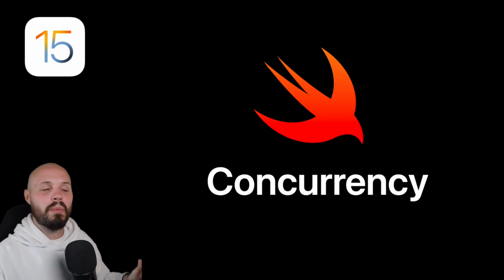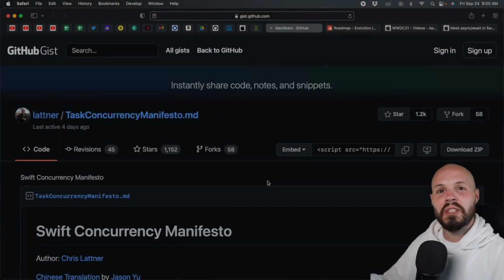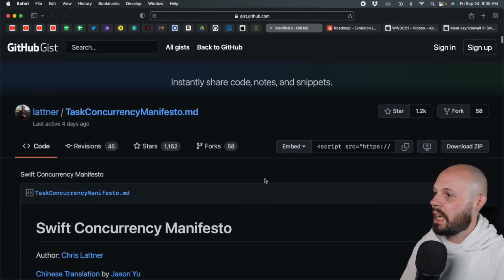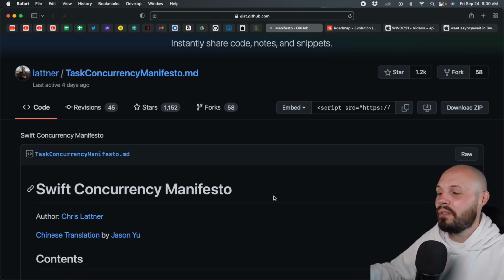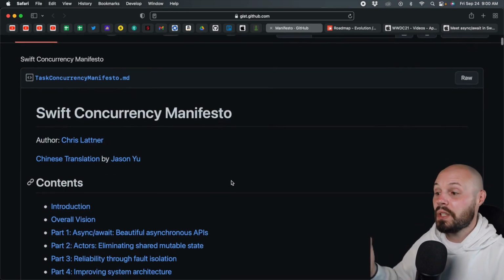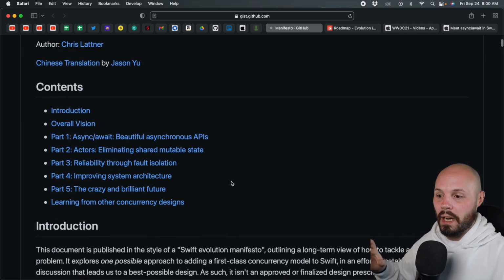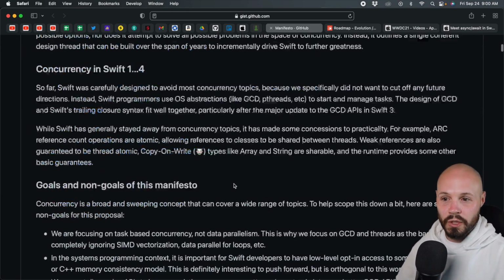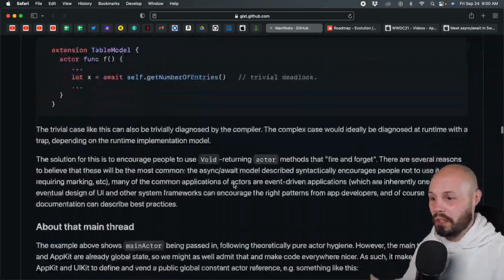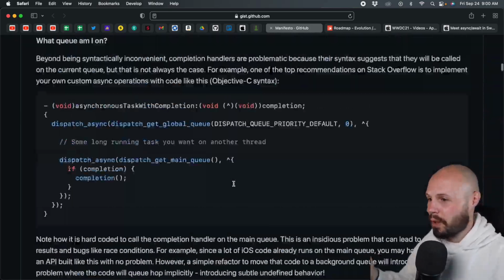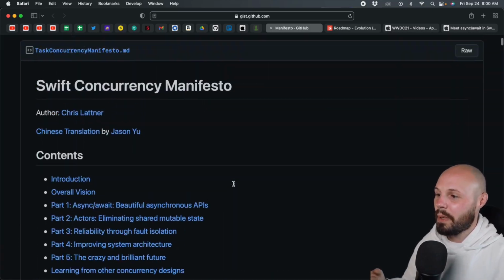That being said, let me point you to some resources on the history and the why, right? So here is a GitHub gist by Chris Lattner. If you're not familiar with who Chris Lattner is, he's no longer at Apple, but he was at Apple and a big part of the creation of Swift itself. So he put out this Swift concurrency manifesto, and I'm not going to read the whole thing, obviously. I'll do a quick scroll. It is insanely long, very detailed, very thorough. But if you're really curious about all this concurrency stuff, highly recommend checking this out.